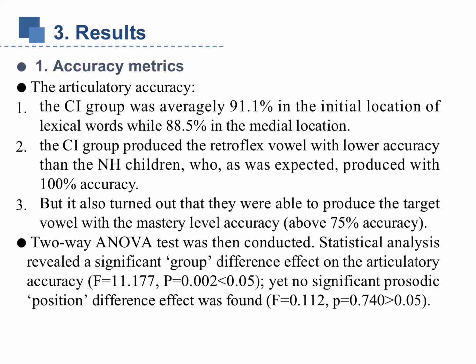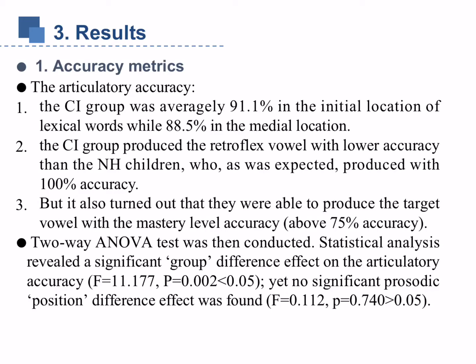The third part is the results. The articulatory accuracy of the CI group was on average 91.1% in the initial location of lexical words, while 88.5% in the medial location. Not surprisingly, the CI group produced the retroflex vowel with lower accuracy than the normal hearing children, who produced with 100% accuracy. But it also turned out they were able to produce the target vowel with mastery level accuracy.